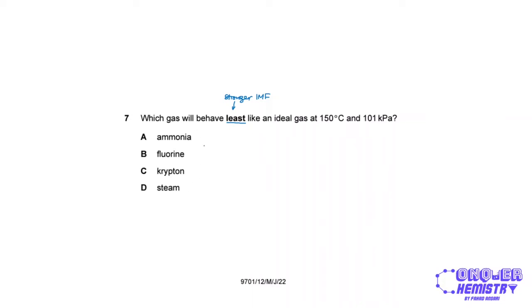Out of these, we know that fluorine exists as diatomic molecules, and because these are non-polar, this will result in instantaneous dipole-induced dipole forces, or IDID forces for short, which are the weakest type of intermolecular force.